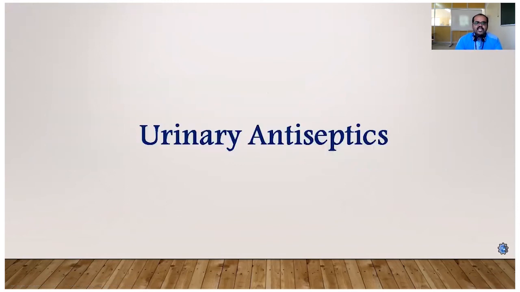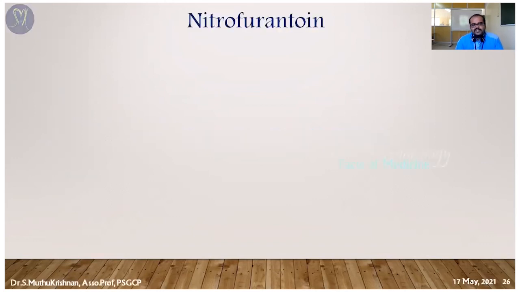Next we can go to the urinary antiseptics. So what is a urinary antiseptic? Urinary antiseptics are substances that produce an antibacterial effect on the urinary tract, so they are called urinary antiseptics. The first drug is nitrofurantoin.